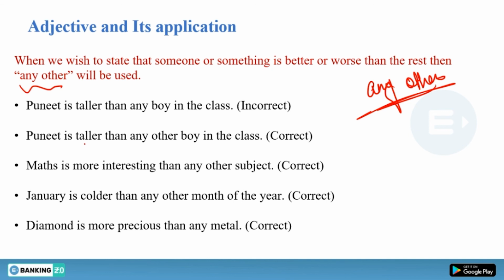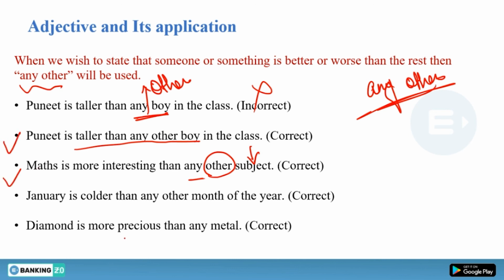Now see, Puneet is taller than any boy, we have to mention other here as well. This is your incorrect sentence. Puneet is taller than any other boy in the class. Next statement: maths is more interesting than any other subject. So we have any and then other and then subject. Perfectly fine. January is older than any other month of the year. This is also fine.